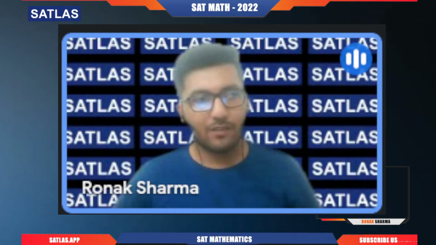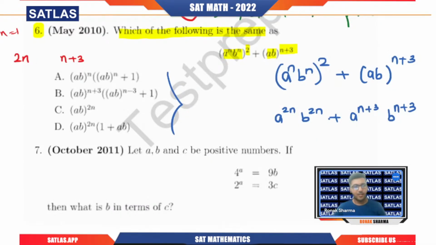Definitely, if we say n equal to 1, this will be lesser, right? But if we talk about bigger values, let's say n equal to 10, clearly 20. So n is not a number like 1 or 2. Just try to understand that if we assume that 2n is greater, then we are going to take n plus 3 power common. If I take n plus 3 common for a and b both, what will happen?